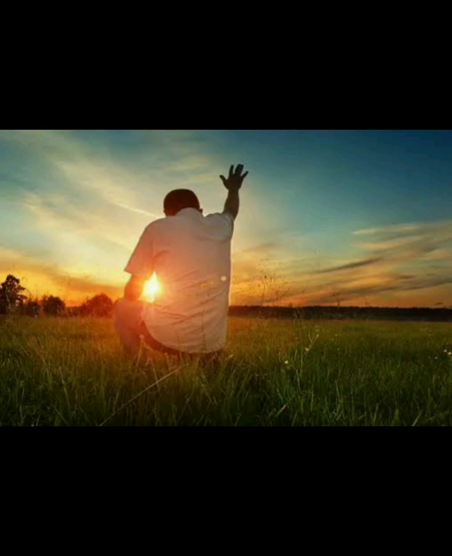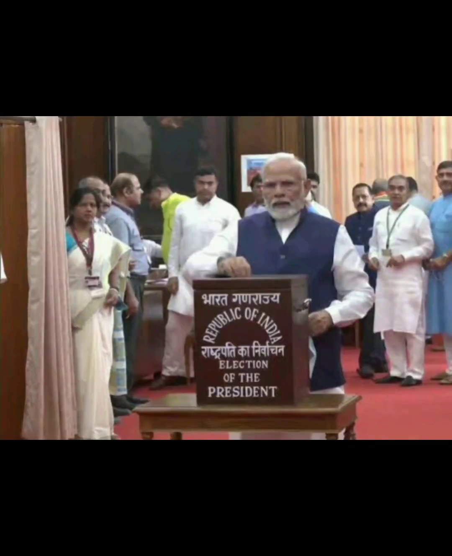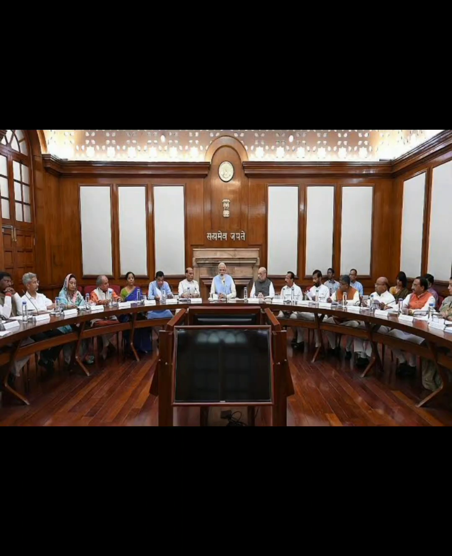Now let's talk about the powers and functions of the President. Executive powers, legislative powers, financial powers, judicial powers, diplomatic powers, military powers, and emergency powers. The President can practice all these powers, but only under the influence of the Prime Minister and the Council of Ministers. He can't execute all these powers by his own decisions, on his own will.